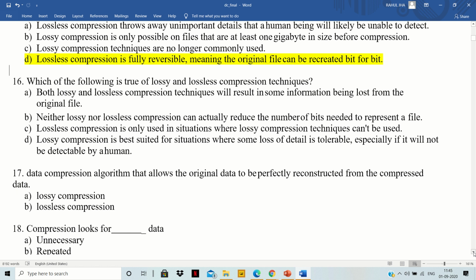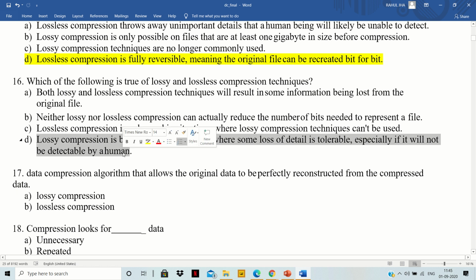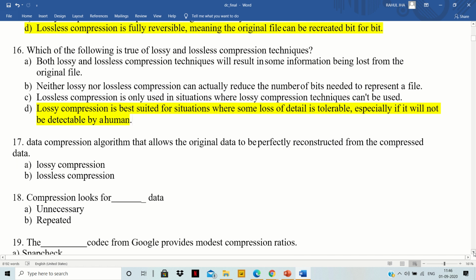D: lossy compression is best suited for situations where some loss of detail is tolerable, especially if it will not be detectable by humans. This is the right answer, because lossy compression will be used in those places where we can lose some information and this will not affect the data at all, and this will help us in reducing the memory and uploading and streaming our data on different channels. 17th question.